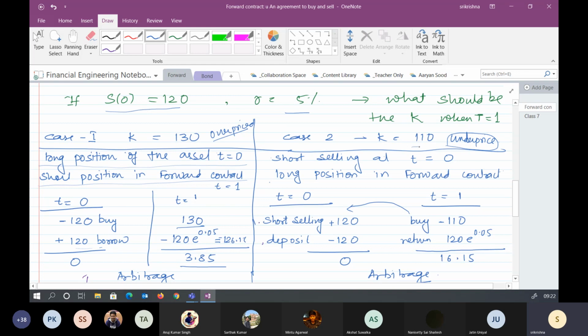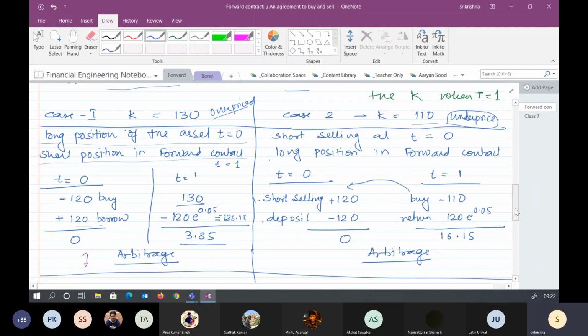Similarly, if it is 110, we will take the opposite position. Where we are buying, we will be doing the short selling. Where we are borrowing, we will do the deposit. So again, my net investment is 0. And looking into this one, we got an arbitrage of 16.15.